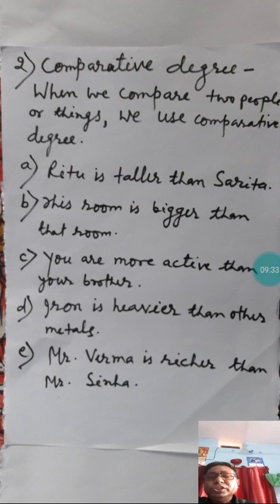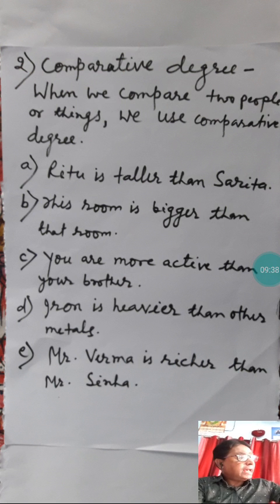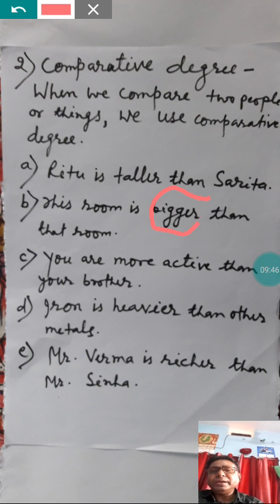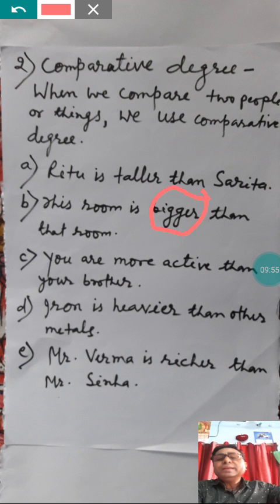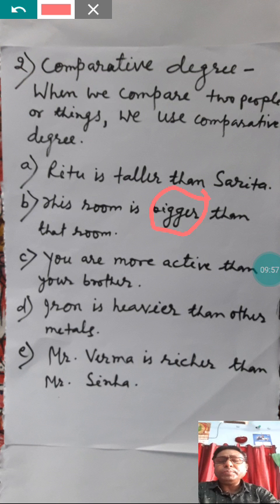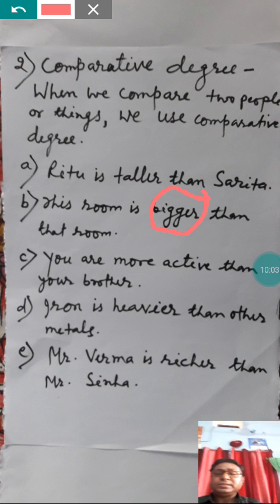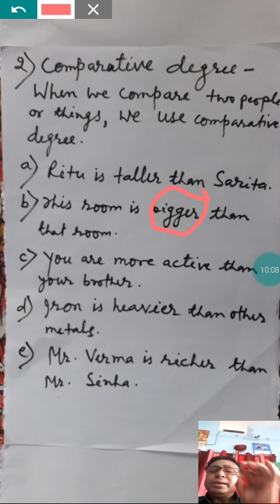Next one is: this room is bigger than that room. In this sentence, the comparative form is bigger. The adjective bigger is describing two rooms, this room and that room, and it describes that this room is bigger than that room. This is the second form of the adjective big. Big, bigger, biggest. We are learning comparative degree, so the comparative form of big is bigger.